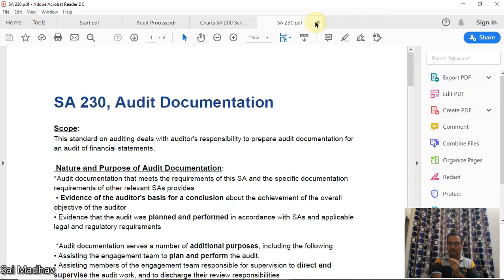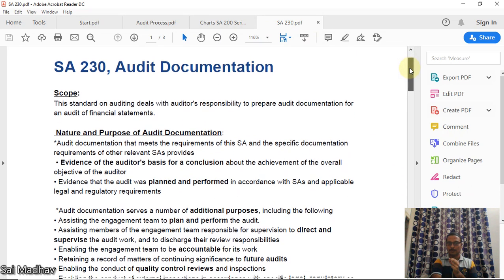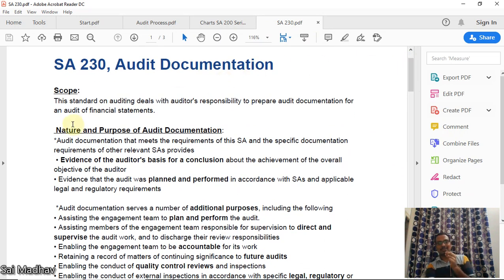Now the last part of this series is SA 230, audit documentation. Now this standard on auditing deals with the auditor's responsibility to prepare audit documentation for an audit of financial statements. Okay, nature and purpose of audit documentation.